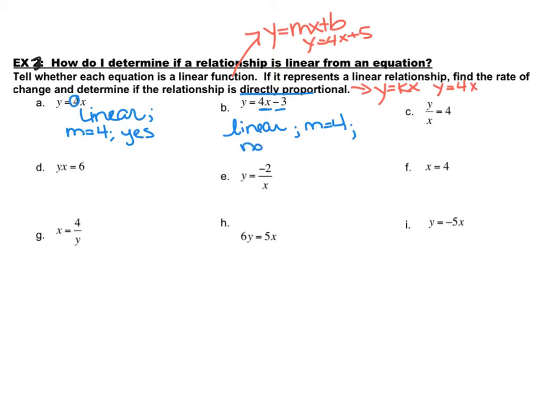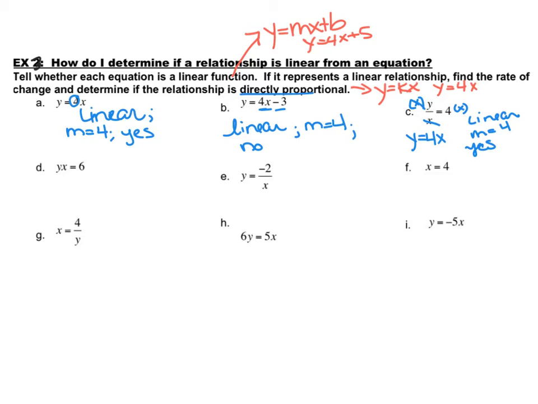Our next one, we have y all over x is equal to 4. So let's determine whether or not this is going to be linear. What could I do to get that y all by itself? Well, right now the x is dividing, so I'm going to multiply by x on both sides. And in that case, I'm going to have y is equal to 4x. So yep, this is linear. My rate of change is equal to 4, and yes, this is directly proportional. It's just y is equal to 4x.